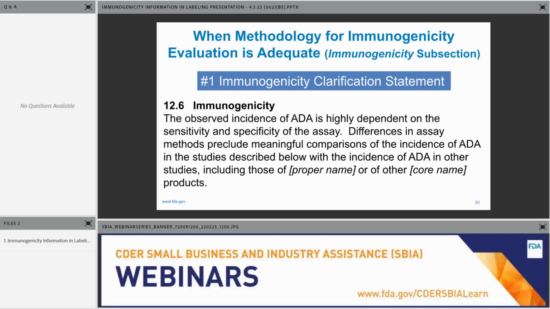I think it's a little bit about what Daphne was talking about, that there are different factors. There's drug factors, there's differences in dosage regimens, patient factors, concomitant medications that you really can't compare. It's really not meaningful to compare ADA data in one labeling compared to labeling across another biological product. Even the comparison is likely not to be meaningful if you're comparing biological products in the same class. So that is just basically a statement that precedes the data to inform healthcare practitioners.